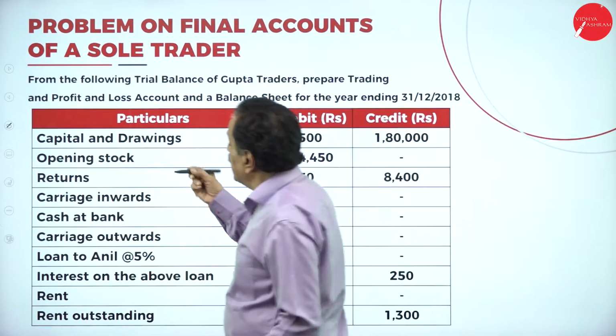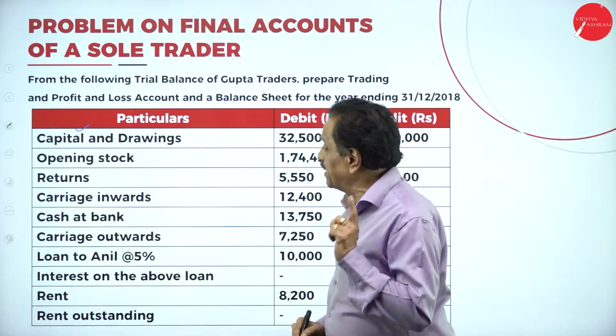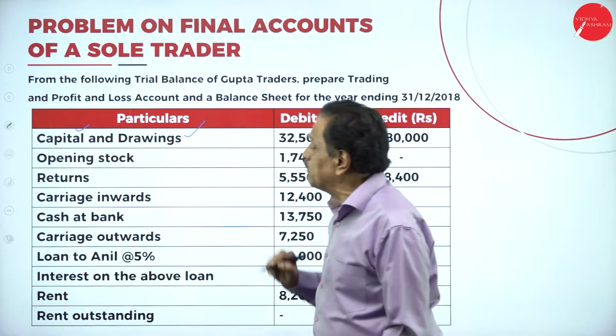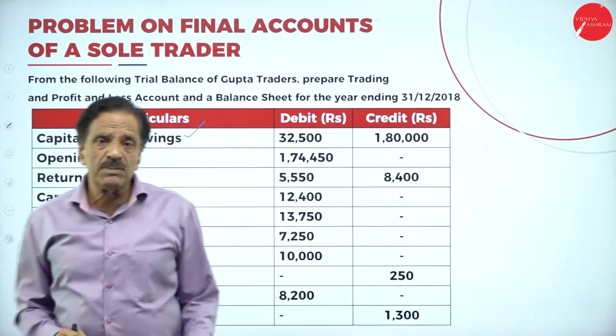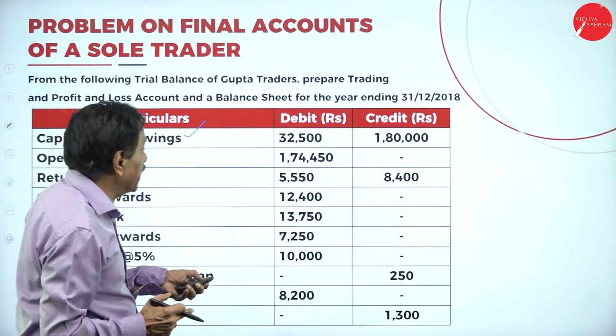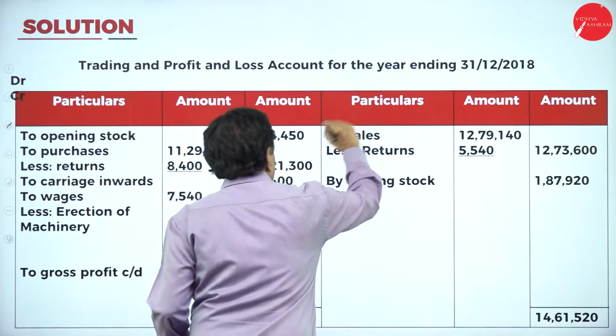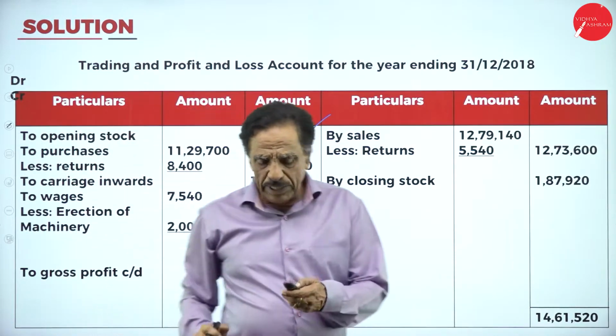Here, capital is there. That will come on the liability side of the balance sheet. Drawings should be deducted from capital. Opening stock is how much? 1,74,450. Where will it come? Trading account debit side. I will show you. It will come here. We'll go to the trial balance now.